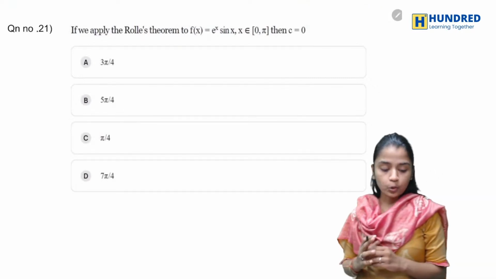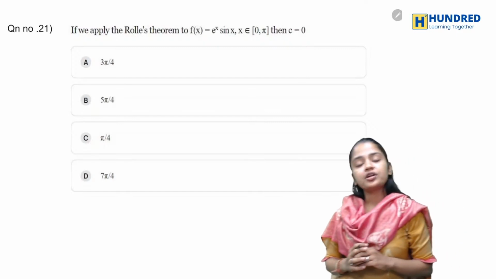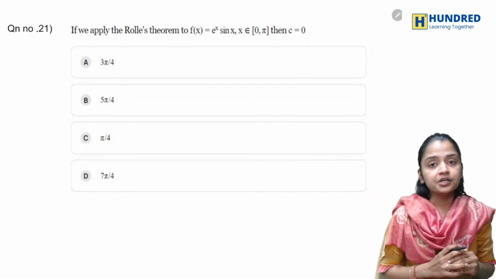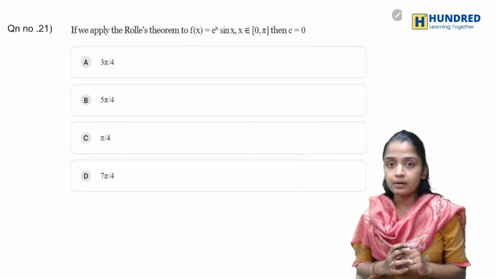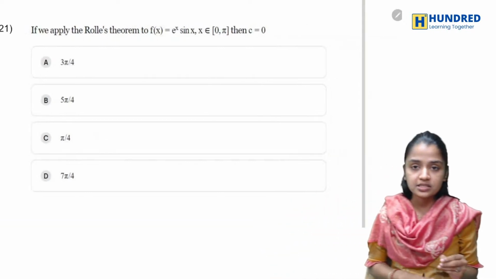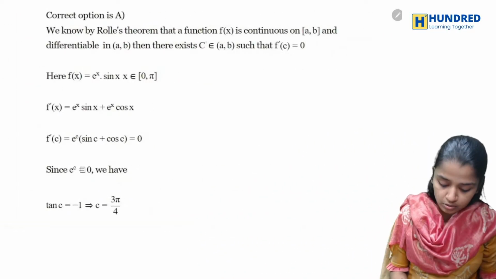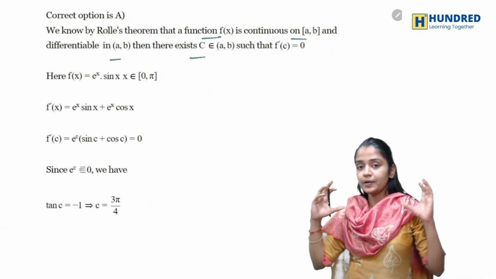So in this sum, we have to apply Rolle's theorem for the function. When you talk about Rolle's theorem, it should be continuous on the closed interval a comma b. It should be differentiable on the open interval a comma b. f of a should be equal to f of b. Then f dash of c is equal to 0. Okay, so this is your Rolle's theorem, where c lies in the interval a comma b.